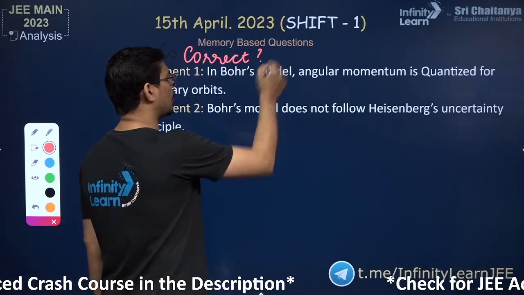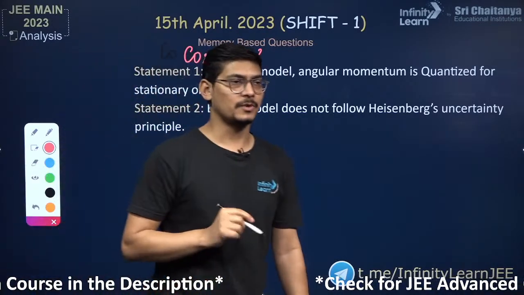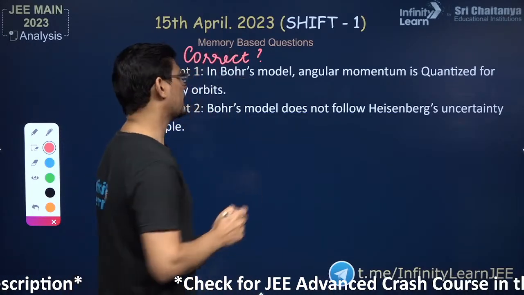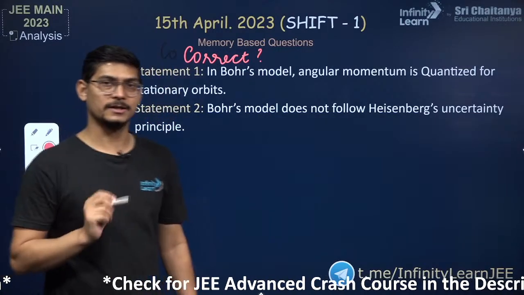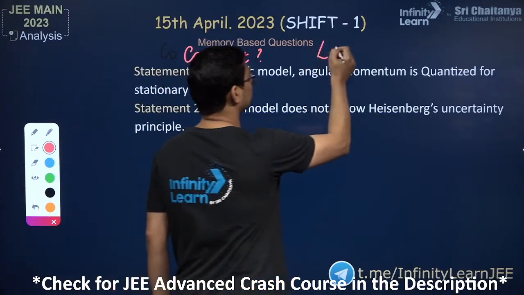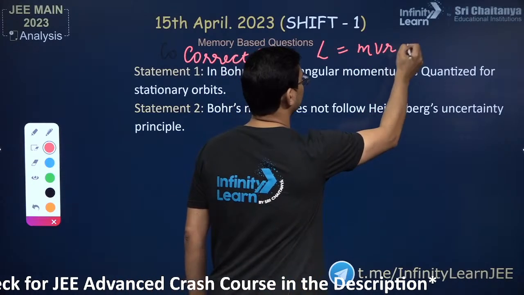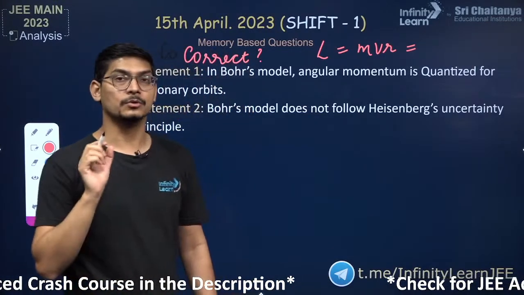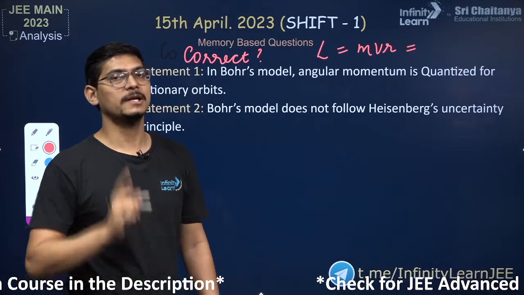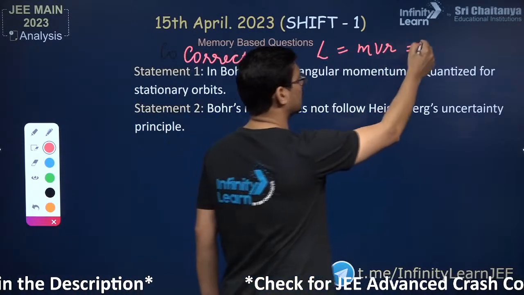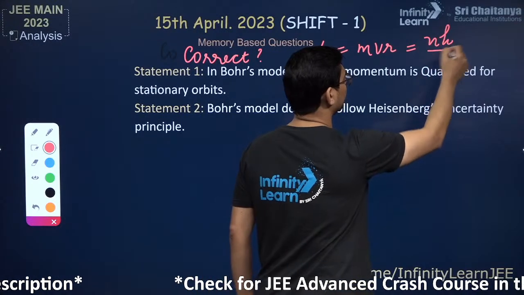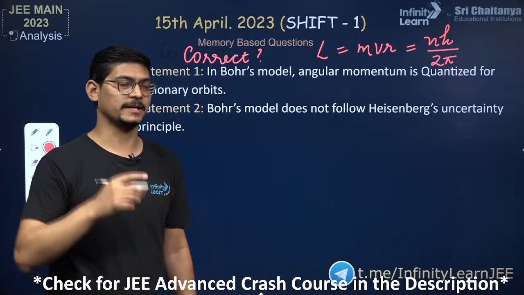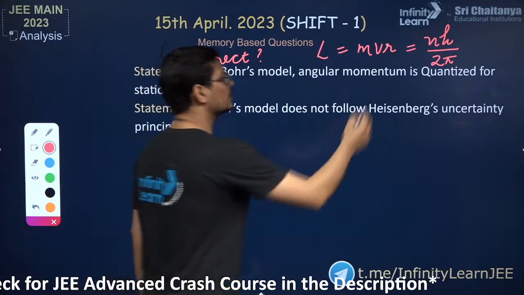So remember, only those orbits are allowed. One of the postulates, I've been repeating this again and again, guys, please do not skip Bohr's model, right? Complete it thoroughly. One of the postulates of Bohr's model is that only those orbits are allowed in which the orbit angular momentum mvr of the electron is an integral multiple of h upon 2 pi. That is, it is h upon 2 pi, 2h upon 2 pi, 3h upon 2 pi, like that. So yes, it is quantized.